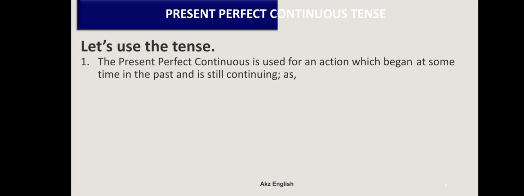So after knowing about the auxiliaries of the tense, now let's use the tense. The first use of the present perfect continuous tense is for an action which began at some time in the past and is still continuing.